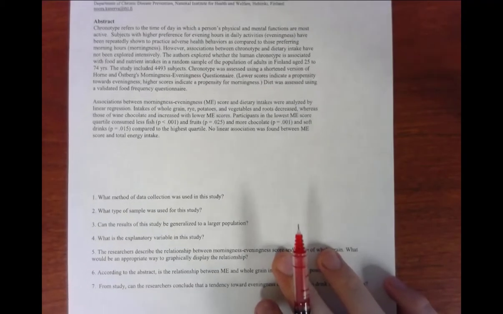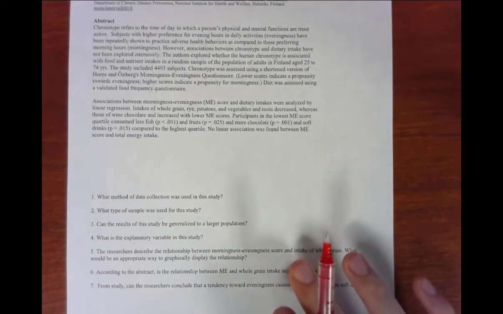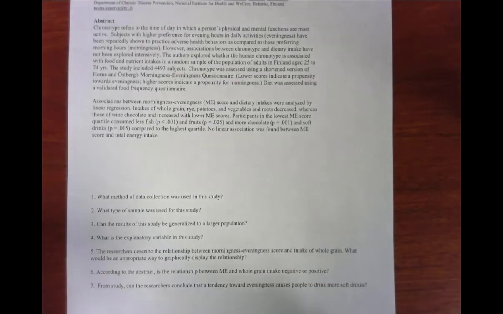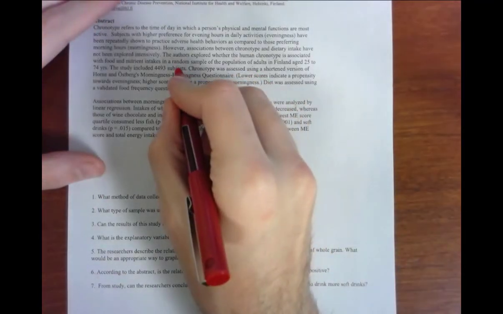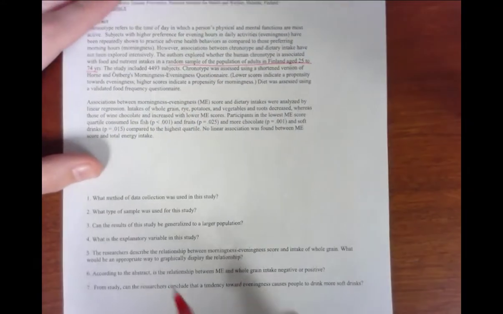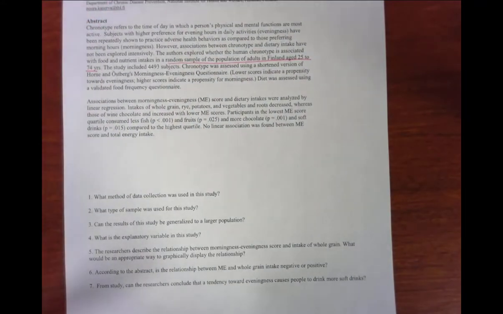So the first question wants to know what method of data collection was used in the study. So what they did was they took a random sample of the population of adults in Finland, aged 25 through 74, and they just asked them to take an exam, determine whether they were a morning person or an evening person, and then asked them also what their diet was.